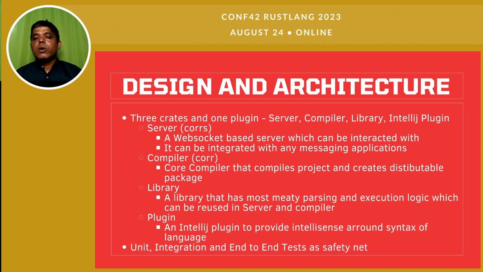As for the design and architecture, this project was built into four different components. Three Rust crates were created: one was the server, another was the compiler, and the other one was the library. And there was a separate project for the IntelliJ plugin, which was a Kotlin Gradle project. The server, which I called CORS, was a WebSocket based server which can be integrated with any messaging application.